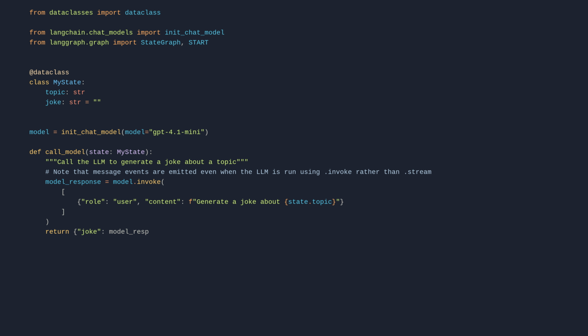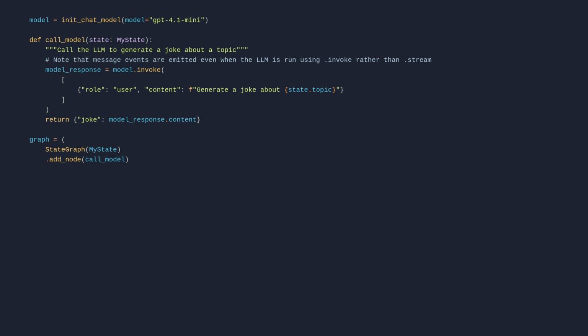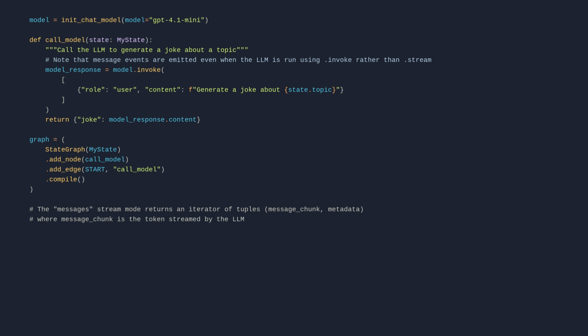graph = StateGraph(MyState). Add node call_model. Add edge START to call_model. Compile. The messages stream mode returns an iterator of tuples (message_chunk, metadata), where message_chunk is the token streamed by the LLM and metadata is a dictionary with information about the graph node where the LLM was called and other information.